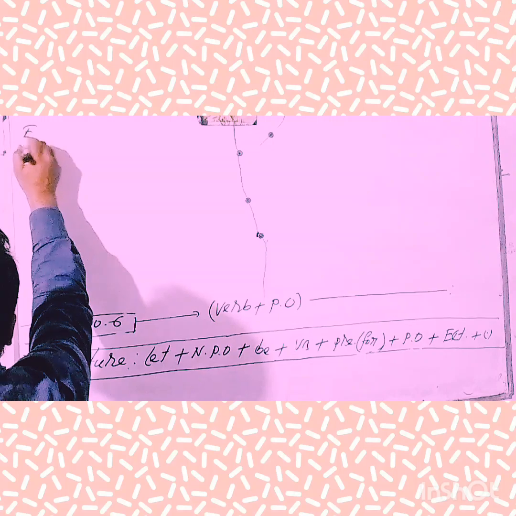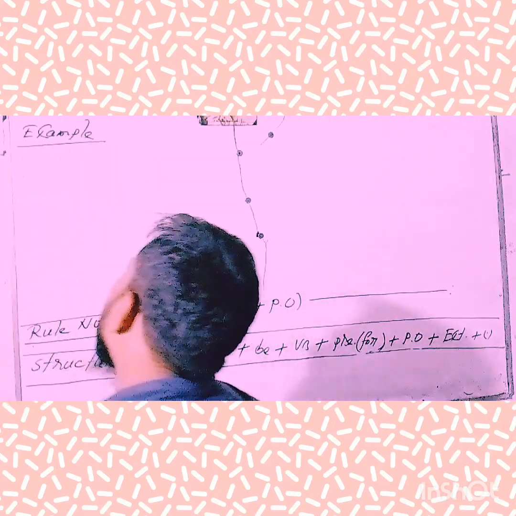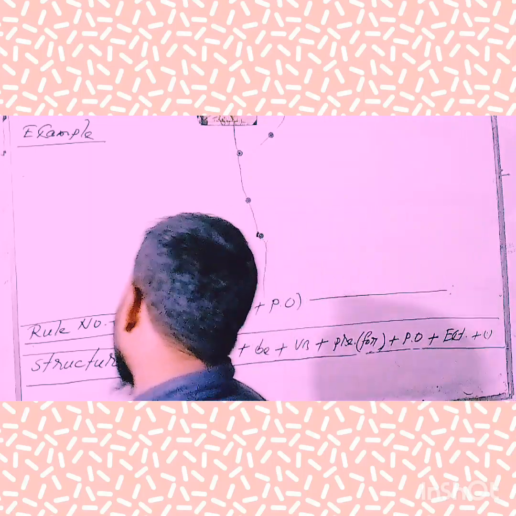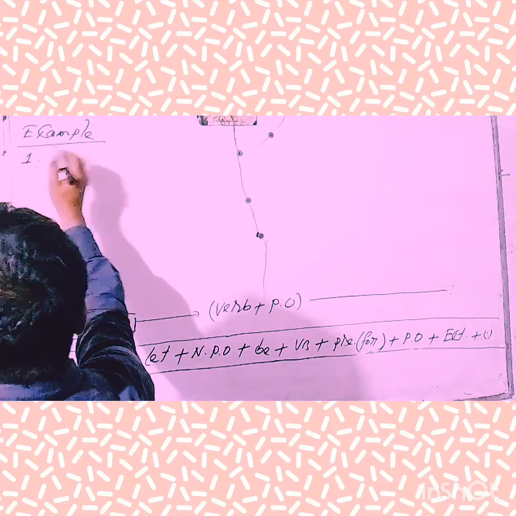Now I am going to give you some examples to remove some complexity about this rule. Take a look at the board and try to note instantly.